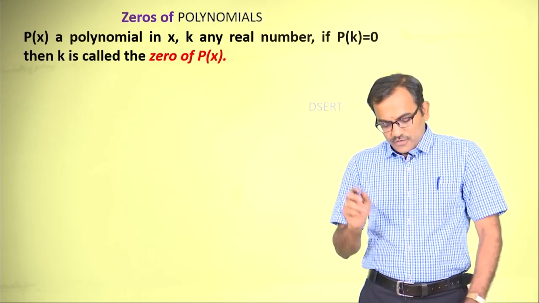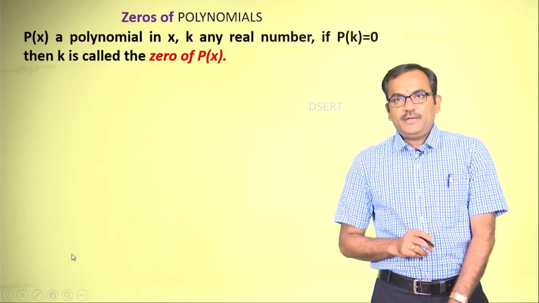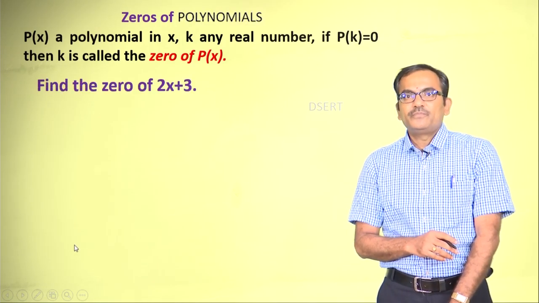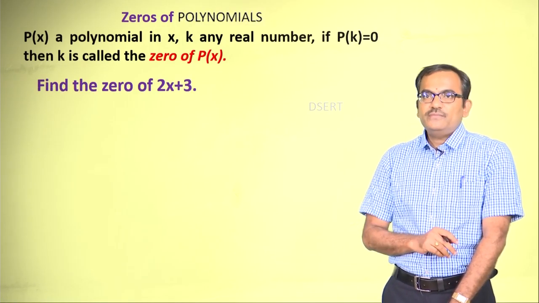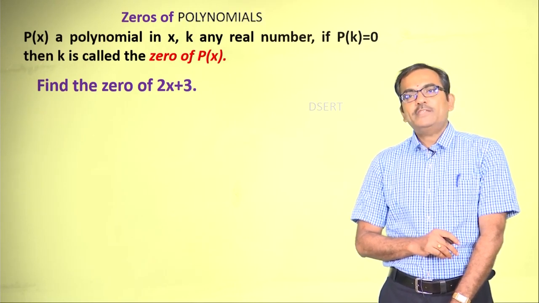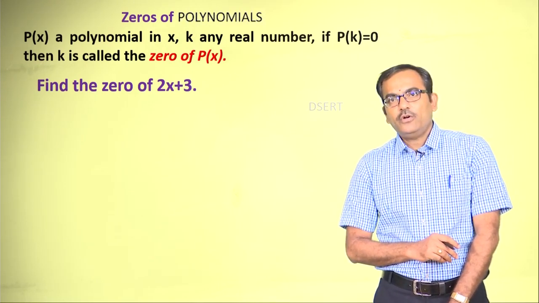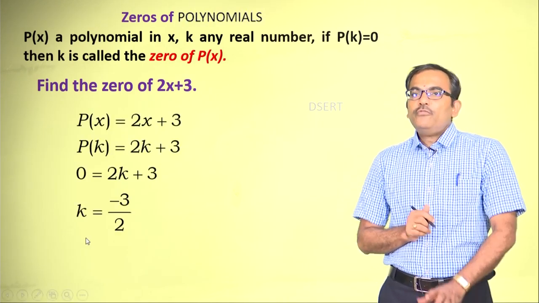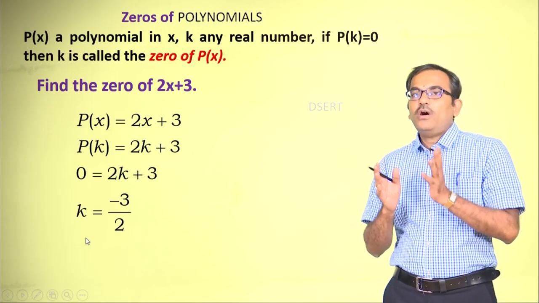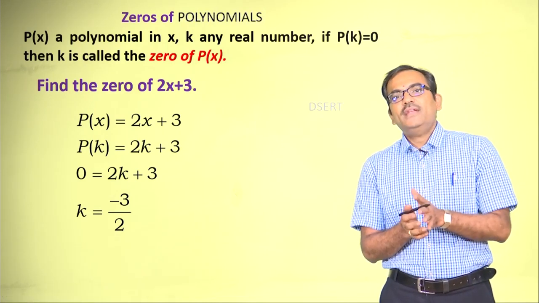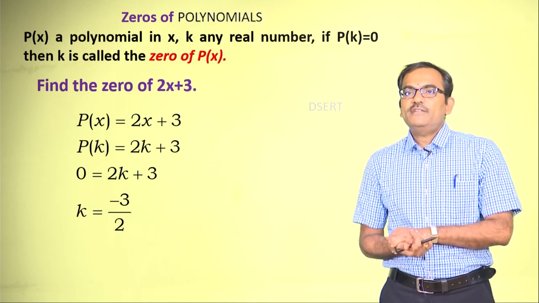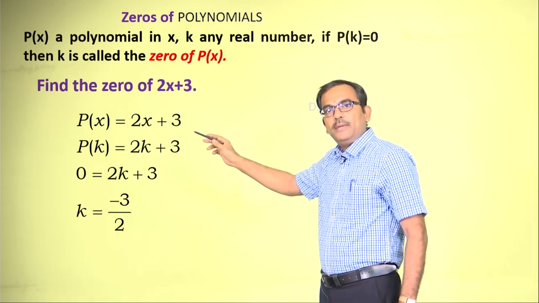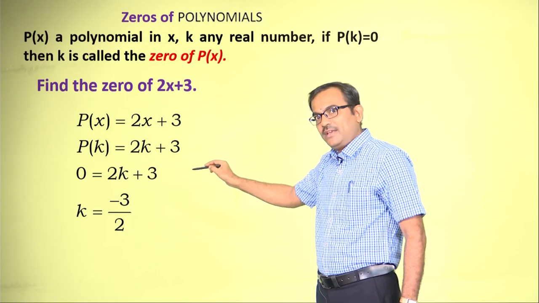So, to understand this in a better way, let us analyze this with an example. Here is a question: find the 0 of 2x plus 3. Now, what do we need to do? We need to find k such that we get 0, like p of x is equal to 2x plus 3 as you can see here, and p of k is equal to 2k plus 3.